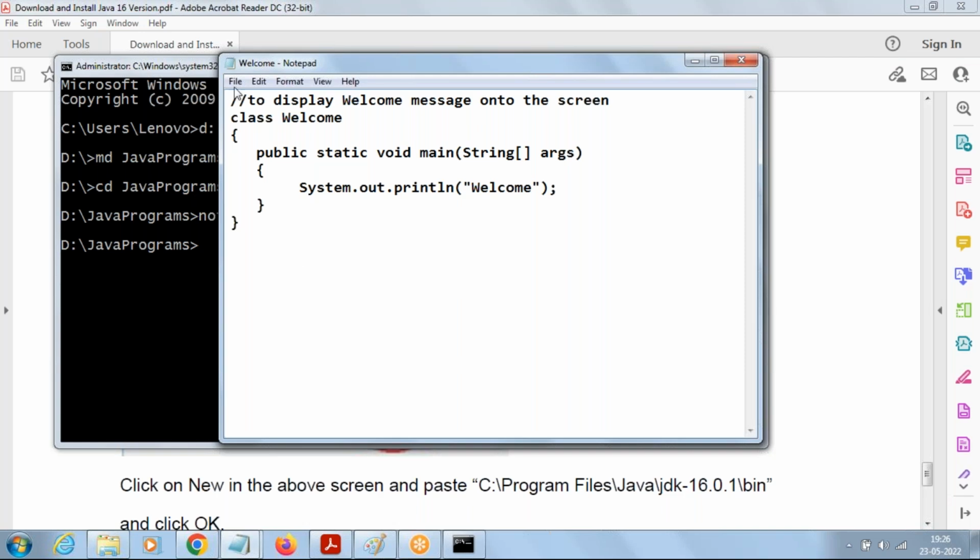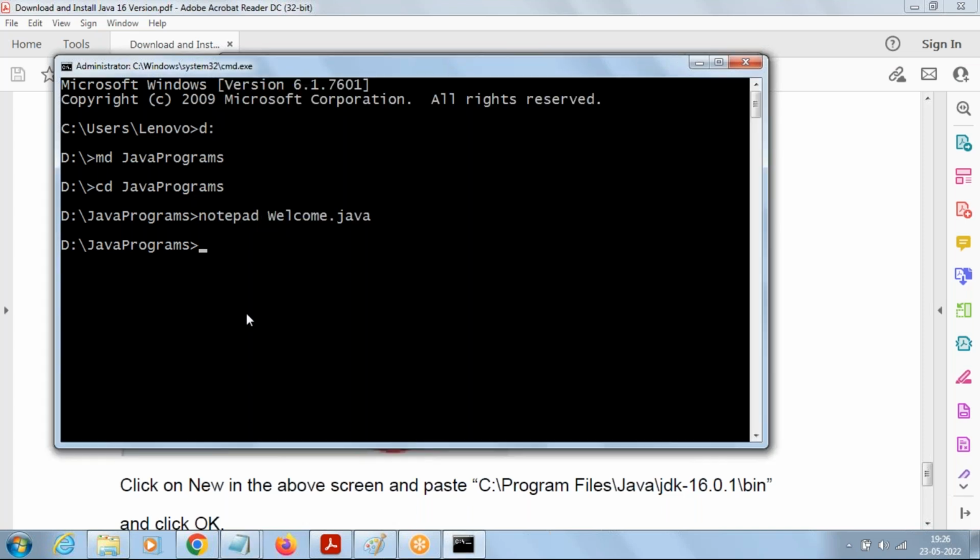Right? Once we type the program, save it. File, save, Control S. Then come back to the command prompt. What is the command to compile a Java program?